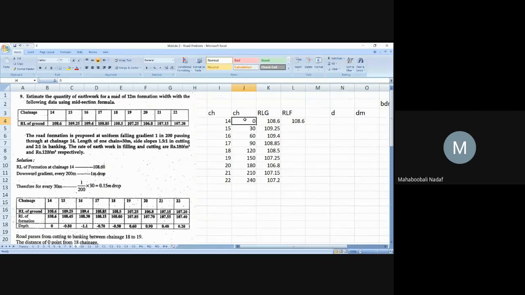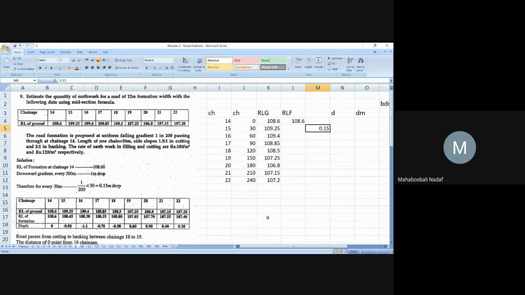Now, next thing is RLF for the next chainages. You need to calculate it, as they are telling it is a 1 in 200 downward gradient. So how much should be deducted from this value, you should do by this example. 1 in 200. What is the chainage interval? 30. That is a 30 interval. So 1 divided by 200 into 30, so 0.15 you need to deduct from each RLF from the previous one. 0.15 drop. That means it is in minus.